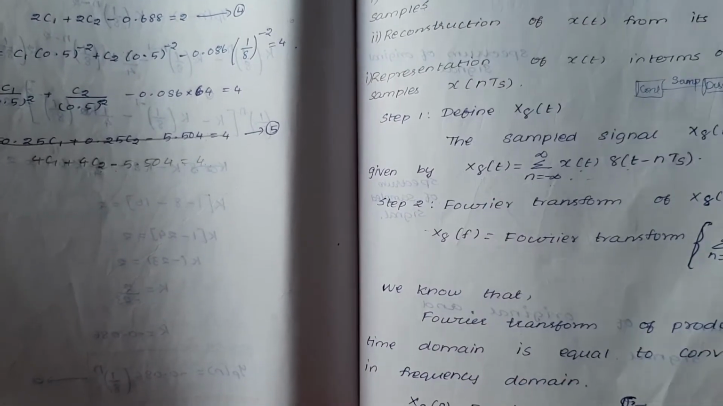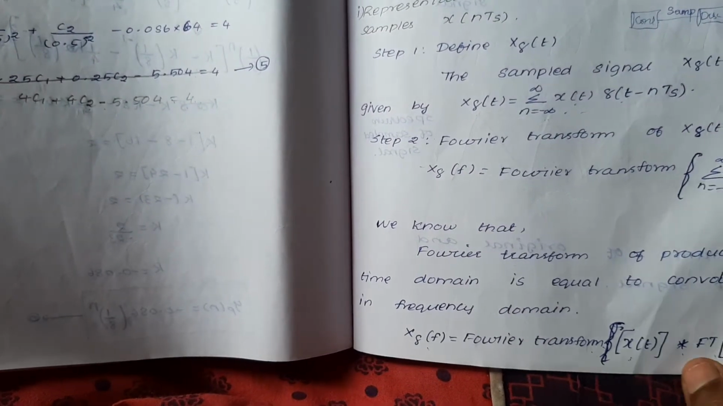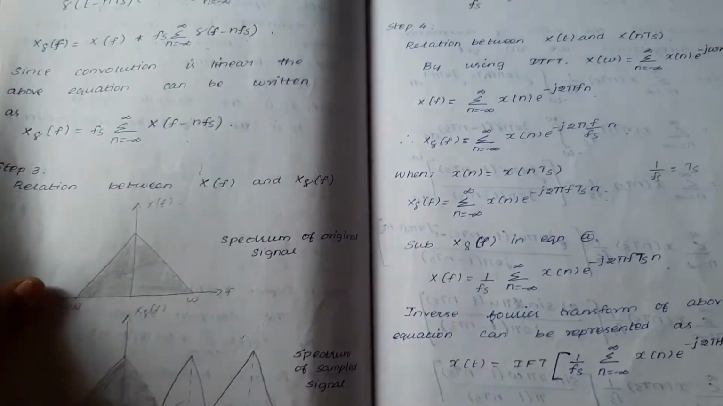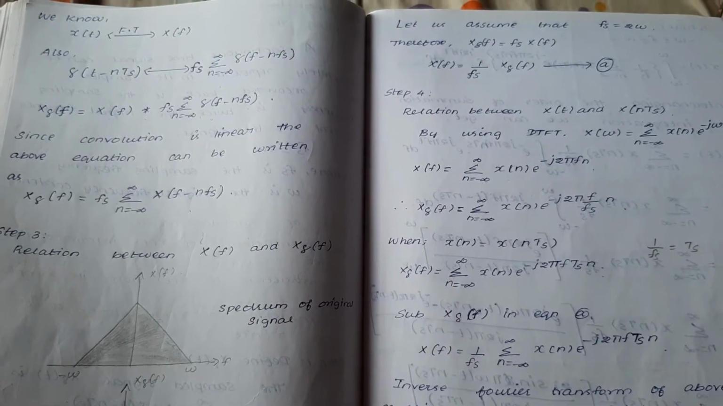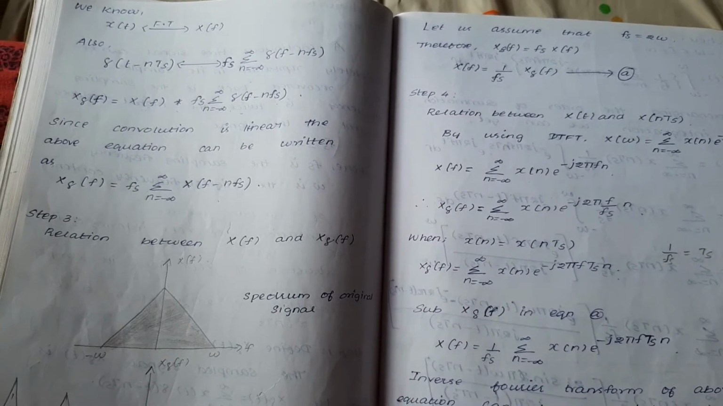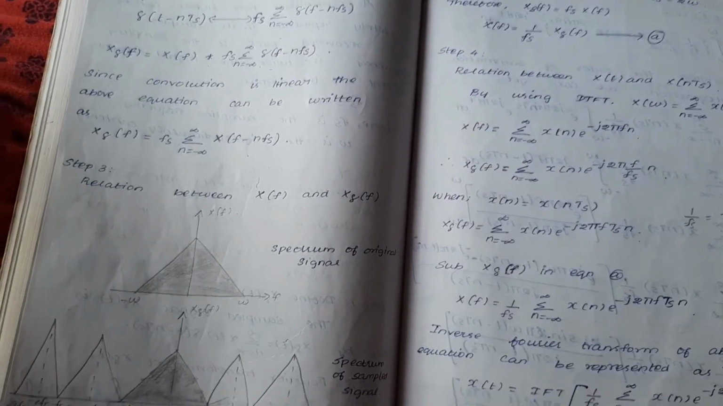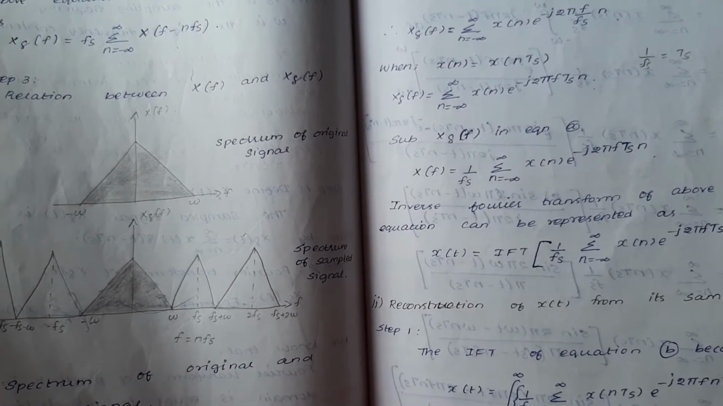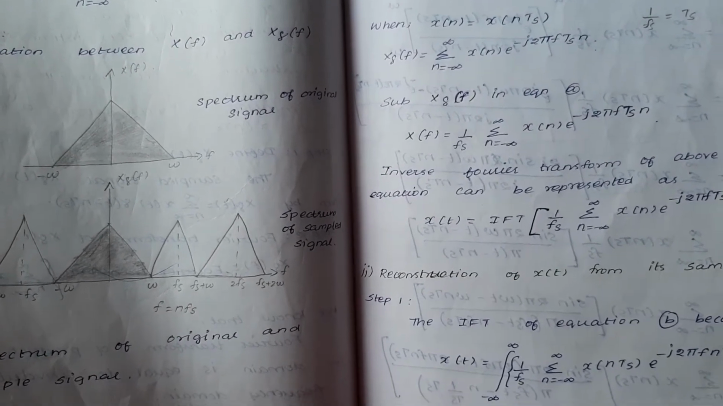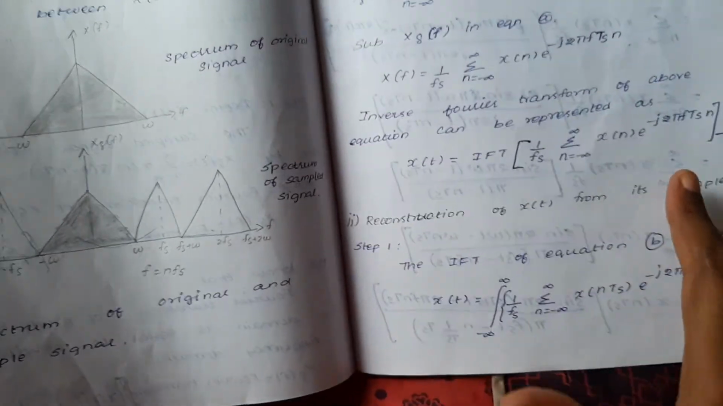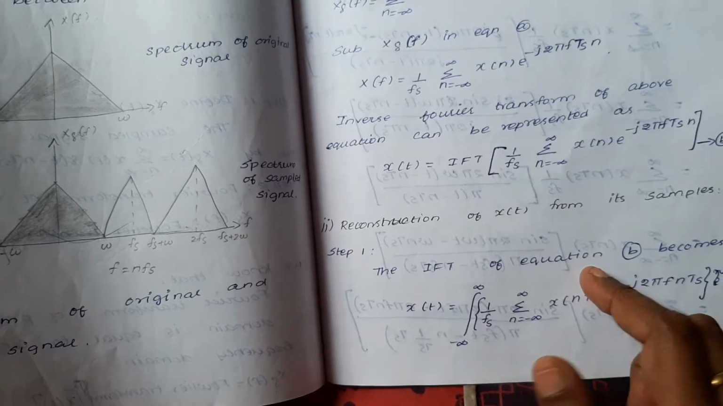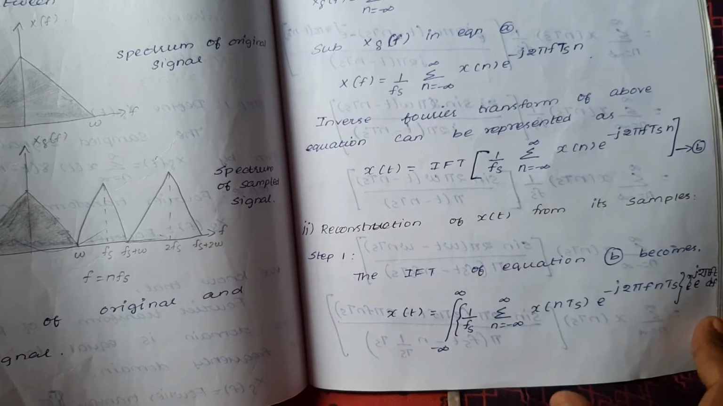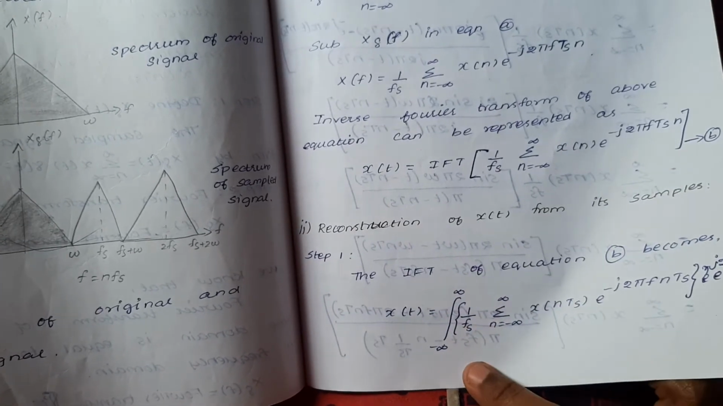Fourier transform: product in the time domain is equal to convolution in the frequency domain. Next we are taking the spectrum values. After taking the Fourier transform, the convolution is a linear convolution, so we are rewriting the equation. Next we are writing the relation between x(t) and x(nTs). Next we are finding the x(t) value, representing the x(t) value in terms of the samples. Next, reconstructing x(t) from its samples. We want to reconstruct the value, so in order to reconstruct it we want to take the inverse Fourier transform. What is the formula for the inverse Fourier transform?